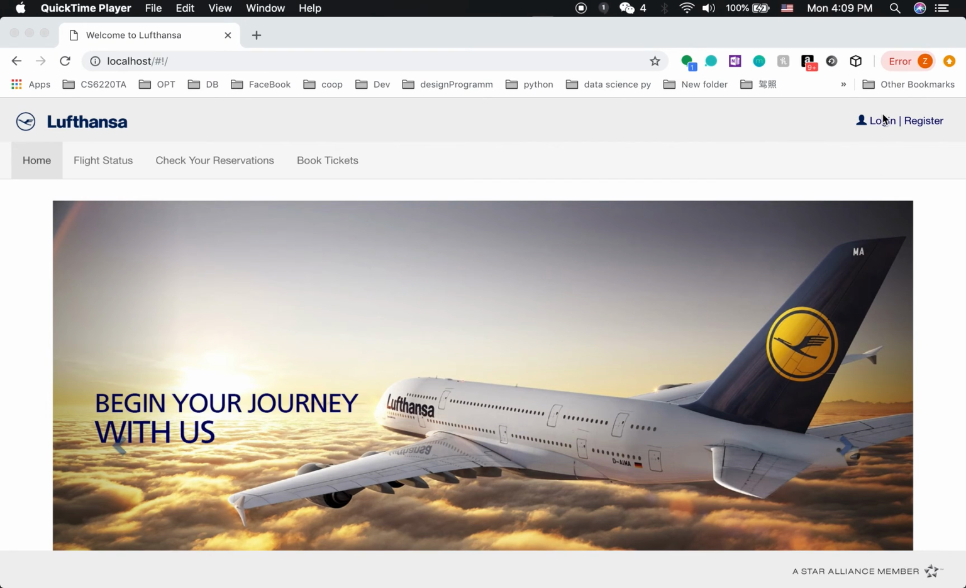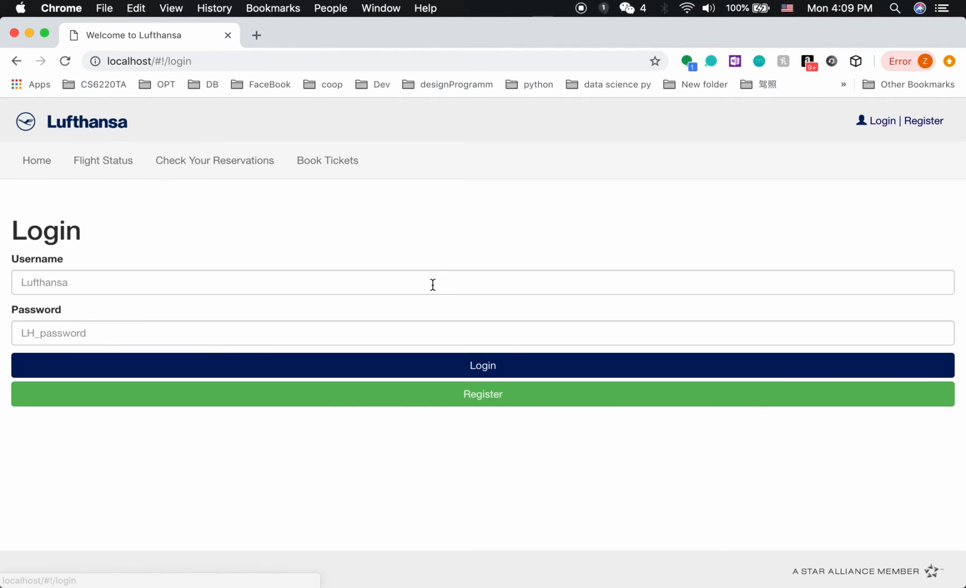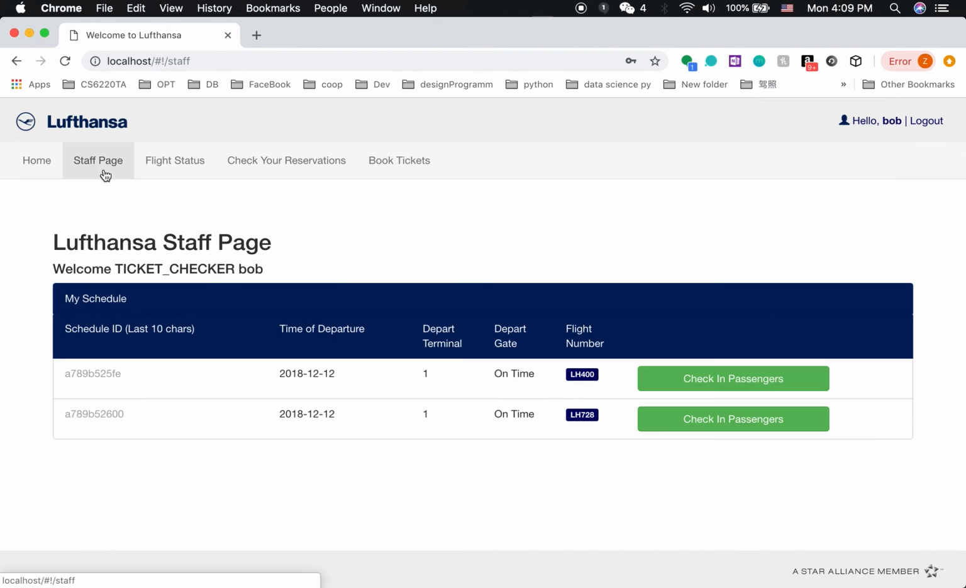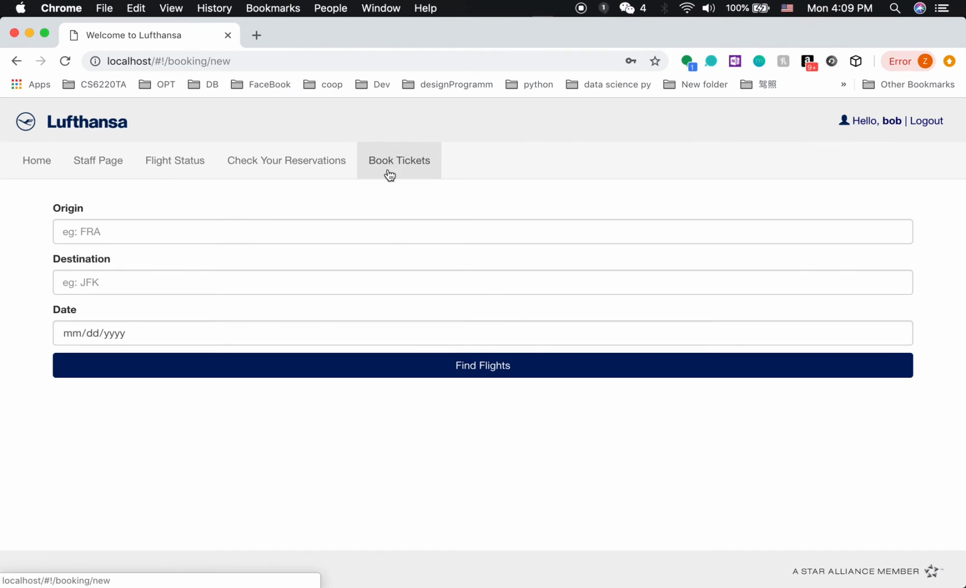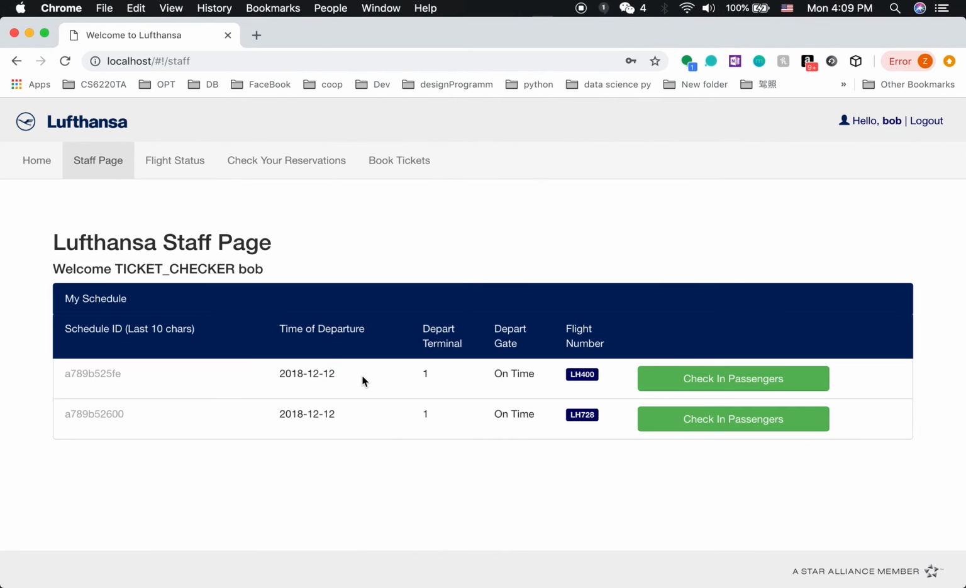Check out what the staff can do. So let's log in as Bob. So Bob is a ticket checker. So as a staff, Bob can do what other users can do, like book tickets, check reservations, but we won't do it again since we did this a lot.